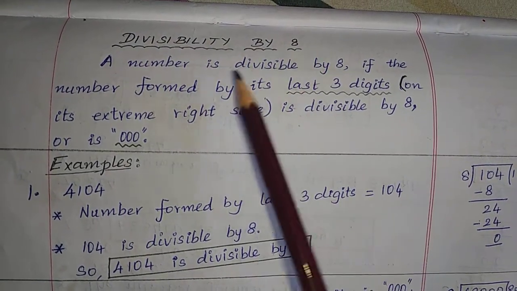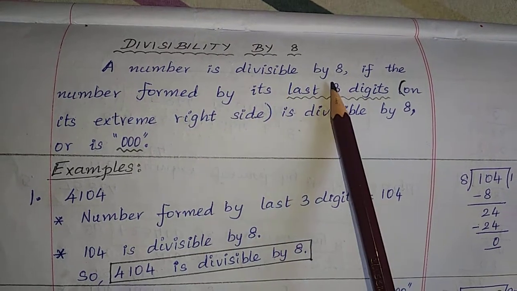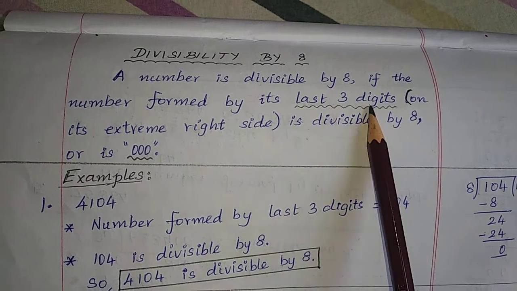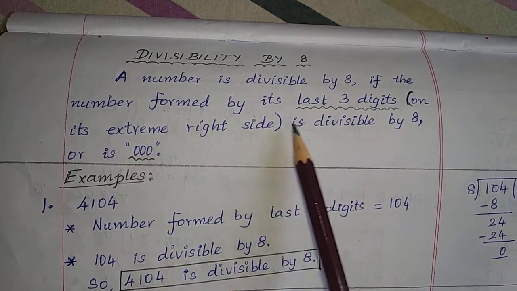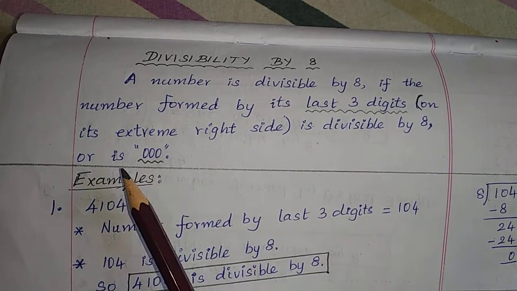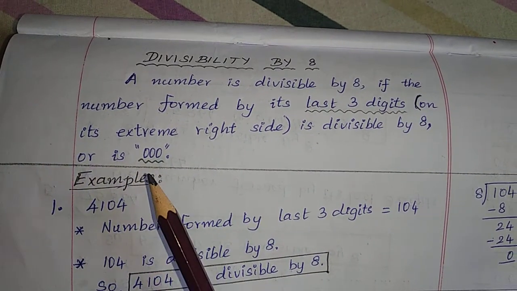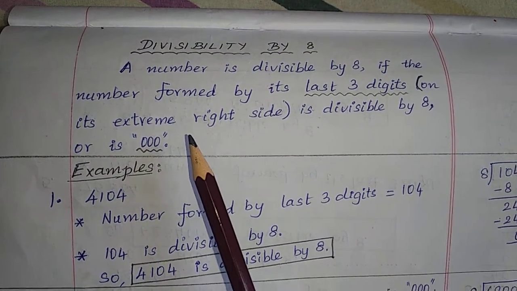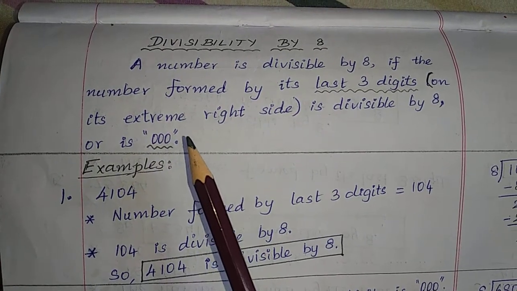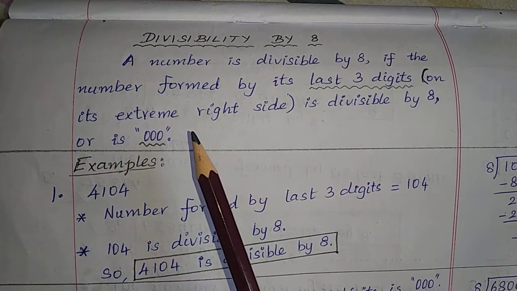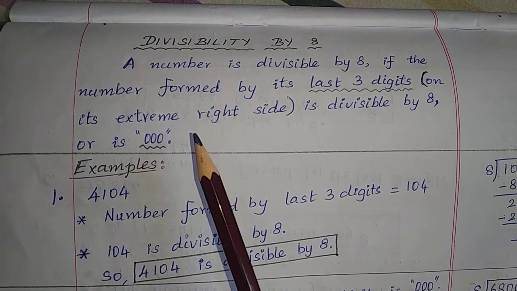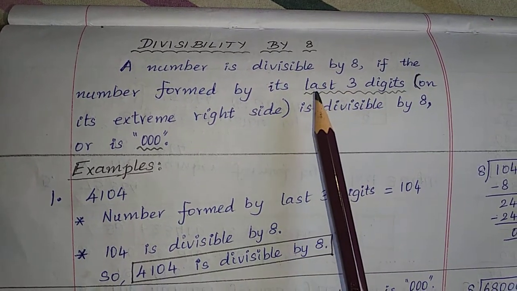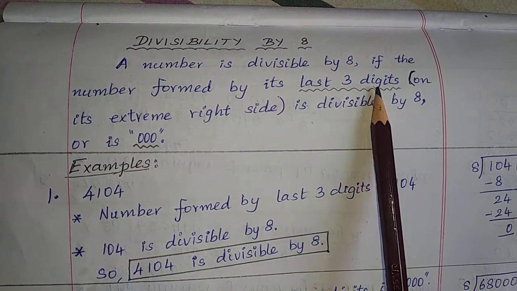Divisibility by 8. A number is divisible by 8 if the number formed by its last 3 digits on its extreme right side is divisible by 8 or is triple zero. This condition is similar to the test of divisibility by 4. There we had to form a number with its last 2 digits. Here we have to form a number by its last 3 digits.